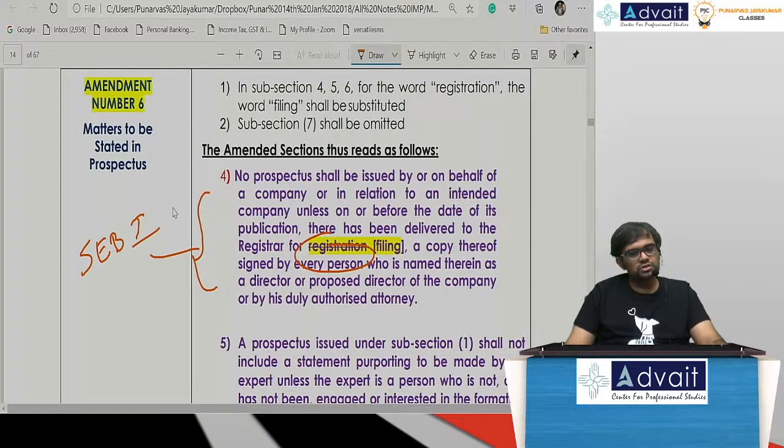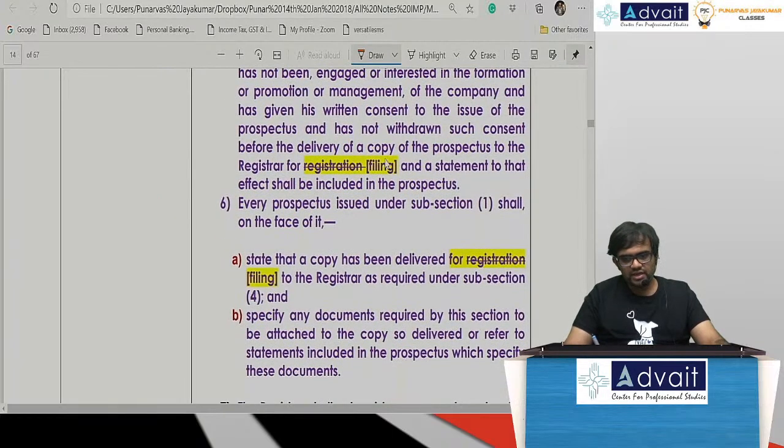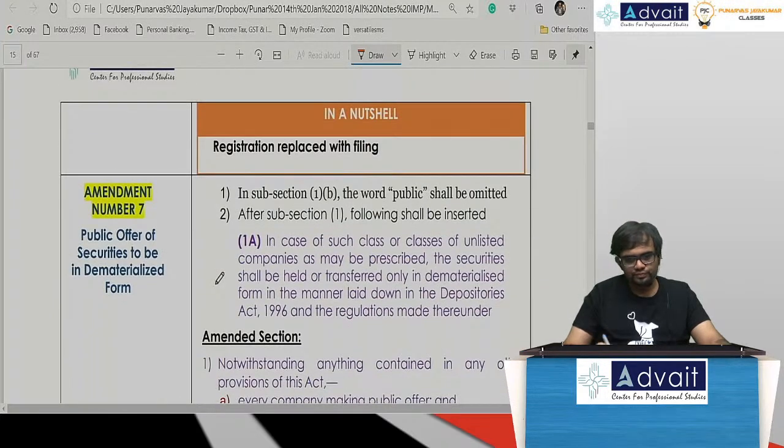Okay. So now, as I told you, earlier there was the contents of the prospectus. Everything has been shifted to SEBI. Since it is shifted to SEBI, I need not register anything, I should only file. So registration under MCA has now been converted to filing, because registration, etc. will now be under SEBI, replaced with filing.